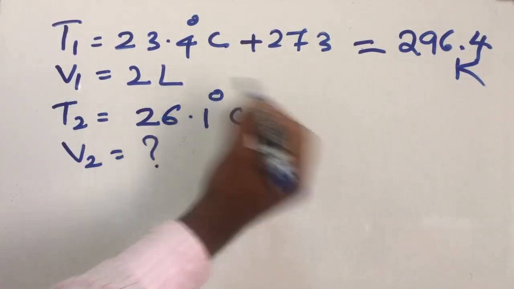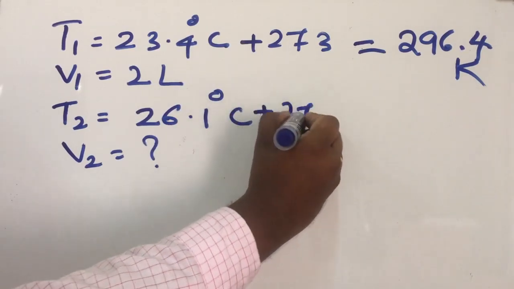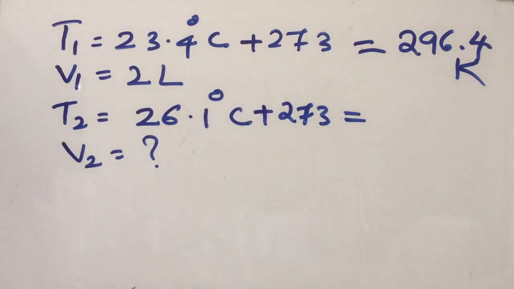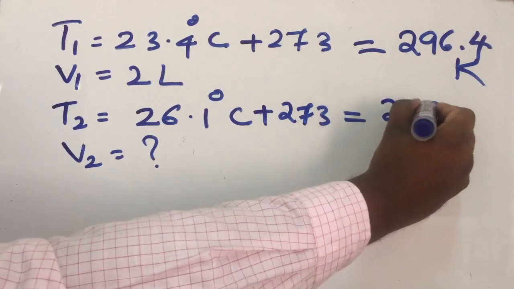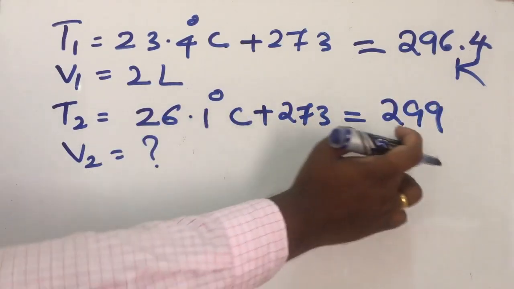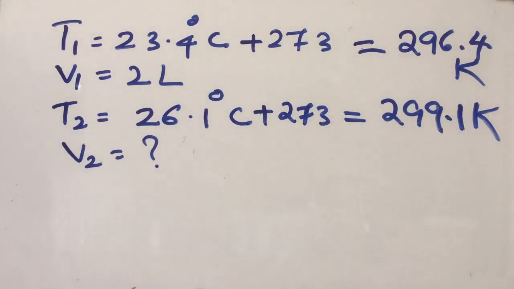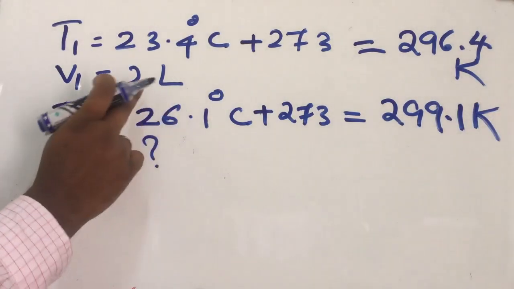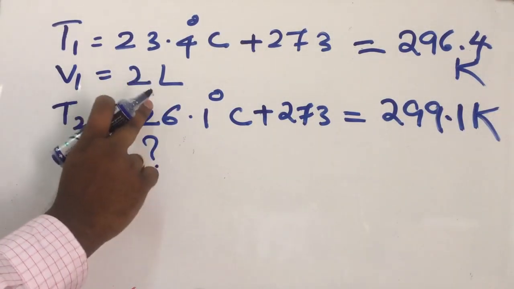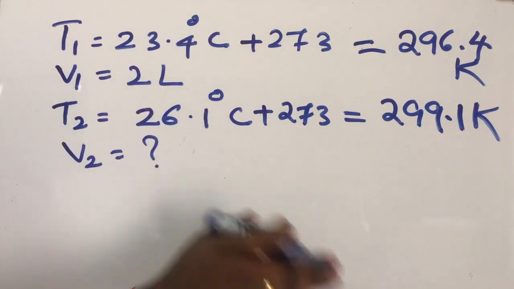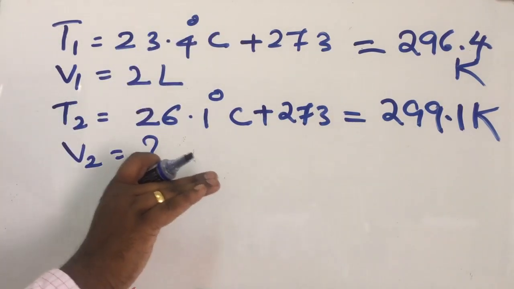Convert this temperature also into Kelvin: 273 plus 26.1. After adding, what you will get? 299.1 Kelvin. So, if temperature is in degrees Celsius, first convert to Kelvin, because Charles law calculation is based on Kelvin scale.